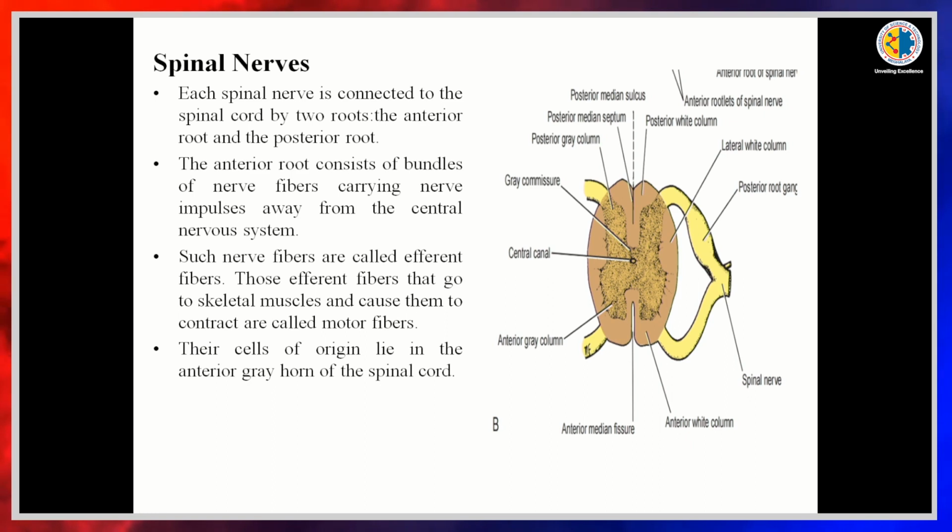The information goes away from the central nervous system to the muscles and causes muscle contraction. So it is also known as motor fiber. The cells of the anterior nerve roots are present in the anterior horn.